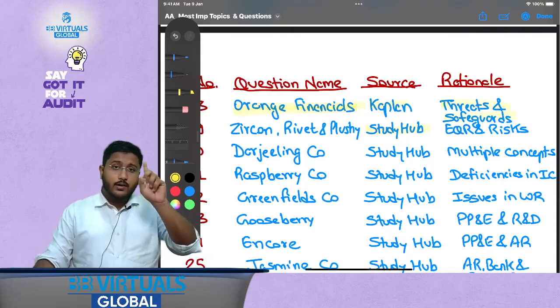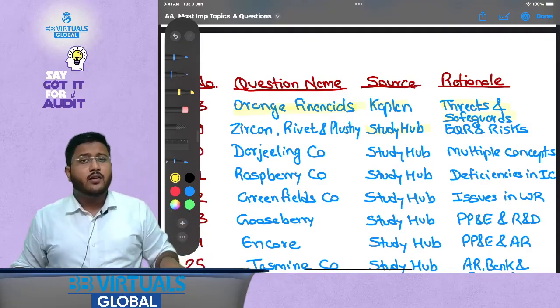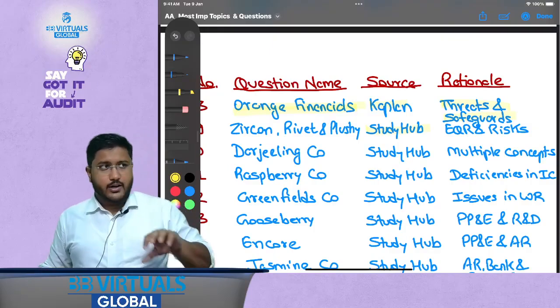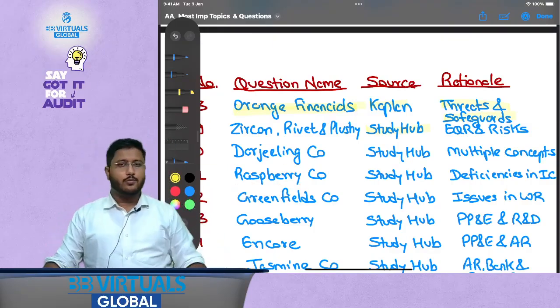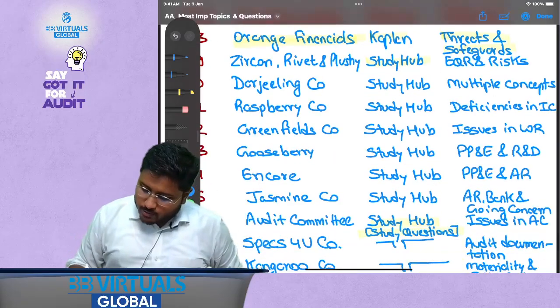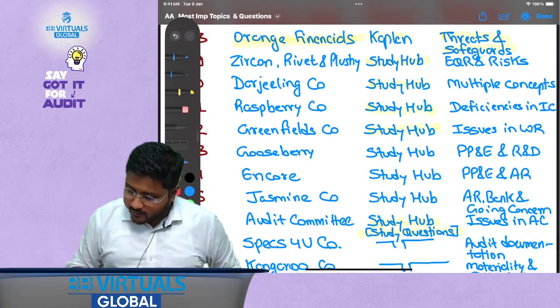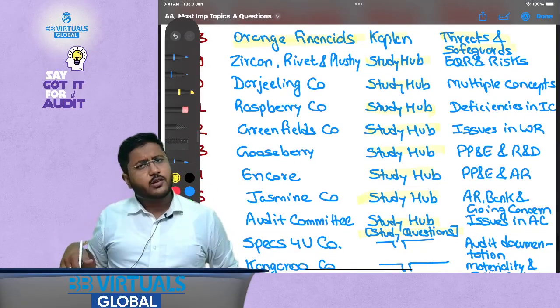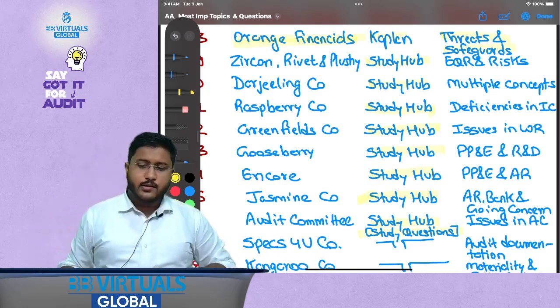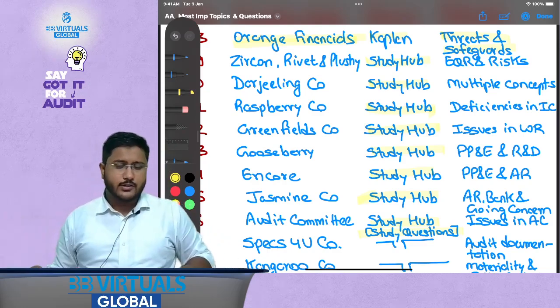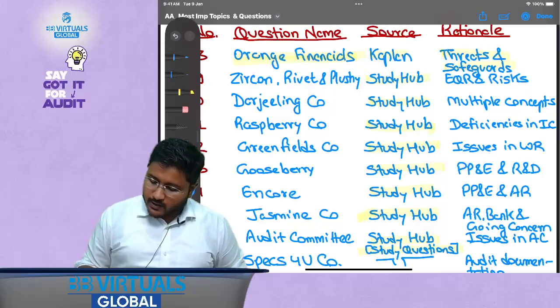Now this is a single question that I have identified where we are talking about safeguards also. That is, along with threats, we are also talking about safeguards. So that is why this question becomes a little more important. Now let's talk about certain questions which are from ACCA Study Hub. Although all of these questions are from ACCA Study Hub that we are going to discuss after this, some questions are from the special part, which is study questions. So let's talk about Study Hub.